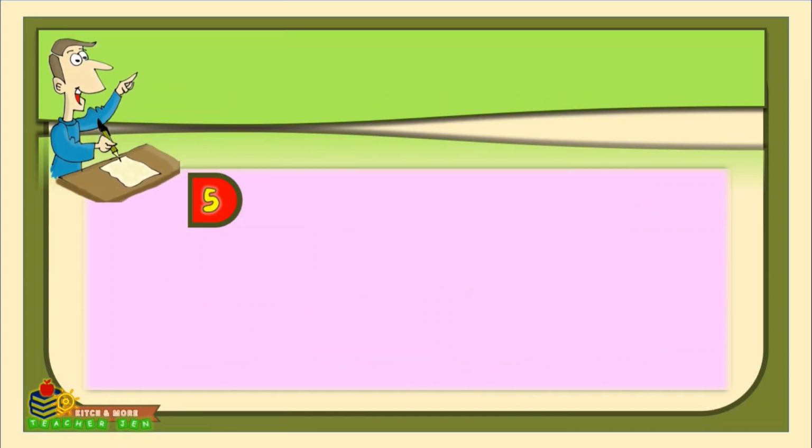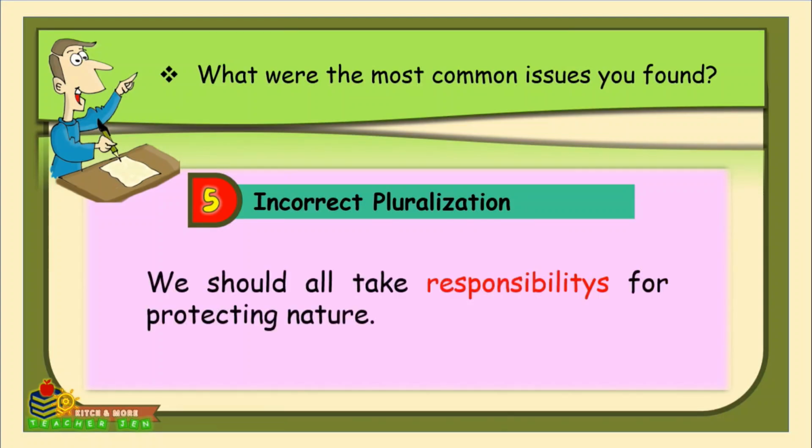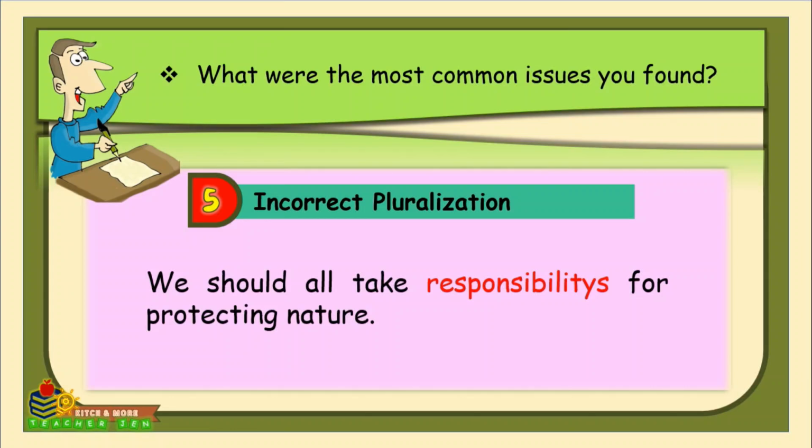Let's now proceed to the next mistake, which is the last one, the incorrect pluralization. Here the example is, we should all take responsibilitys for protecting nature. What's wrong with this example? So here, the word responsibilitys is incorrect because the plural form of responsibility is responsibilities with ies at the end of the word.